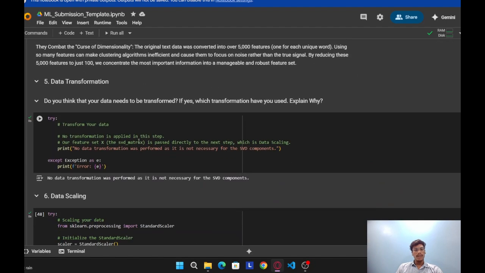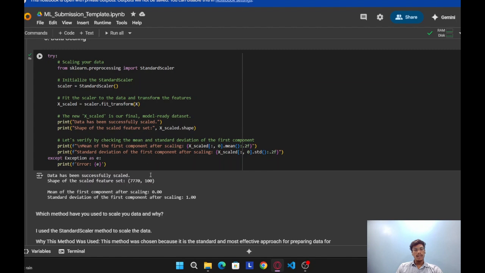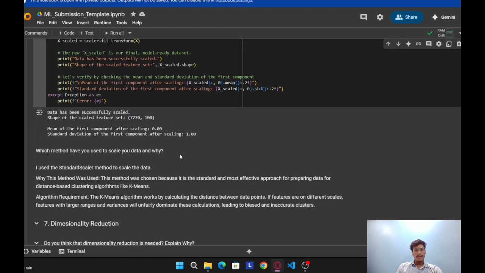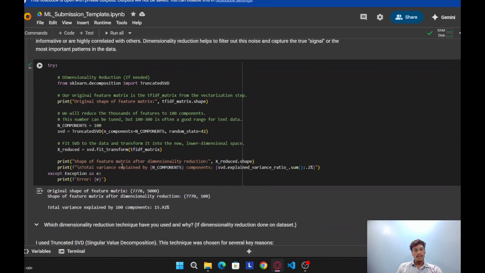Data transformation: no data transformation was performed as it is not necessary for the SVD components. Data scaling: here the data has been successfully scaled. You can see the shape, the number of rows and columns. Dimensionality reduction: here you can see the output after dimensionality reduction.